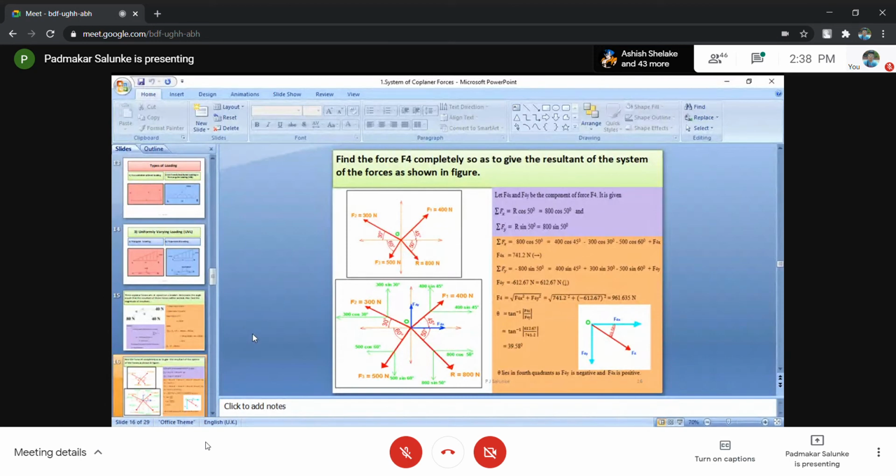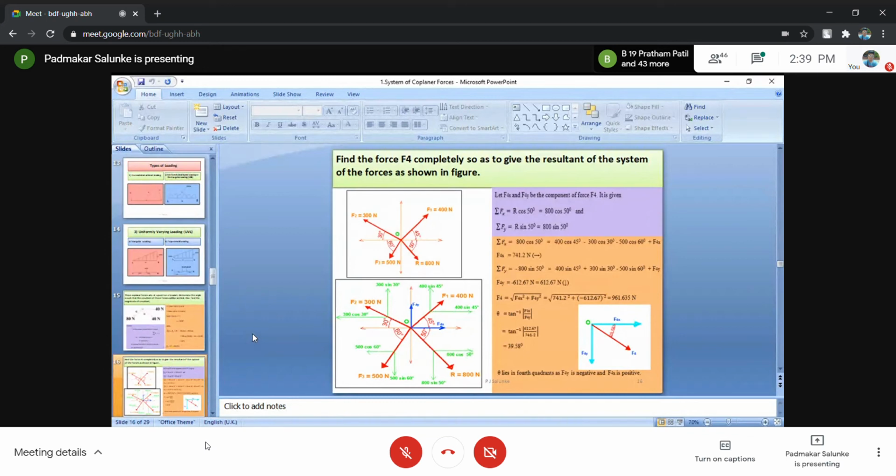Please remember that. It's the most important category of the problem. So, as usual, you have to resolve all components. F1 is 400 Newton; yesterday I already told. Its inclination with the x-axis is 45 degrees.